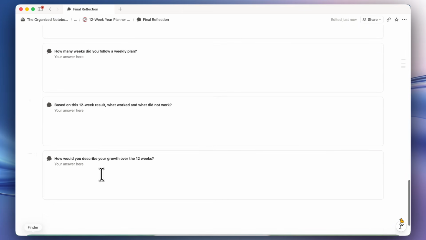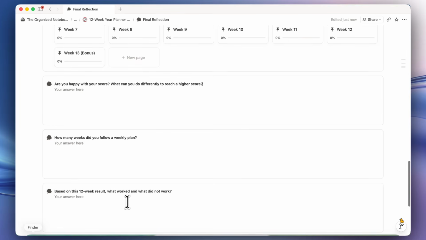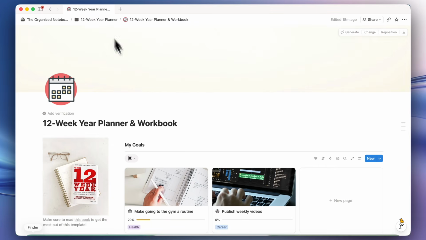And then based on the 12-week result, what worked and what didn't work? And then how would you describe your growth over the 12 weeks? So that's the full reflection process for when you're finished with the 12-week year. And then if you want to do a new 12-week year, that's when I recommend to duplicate the template again and then start from scratch.